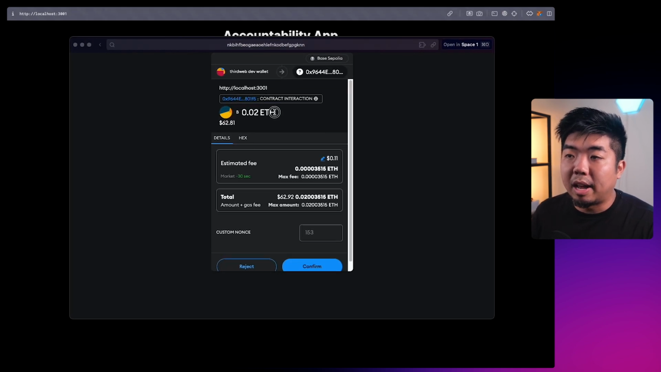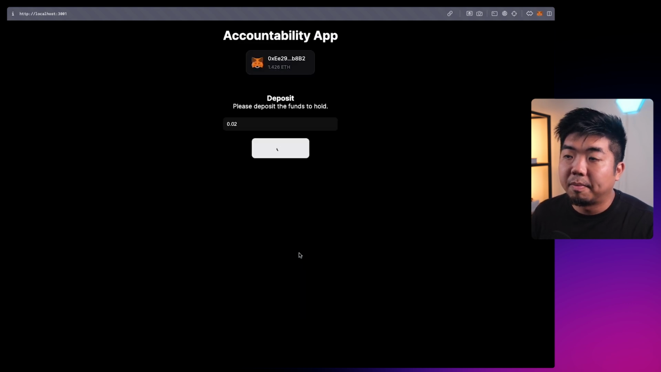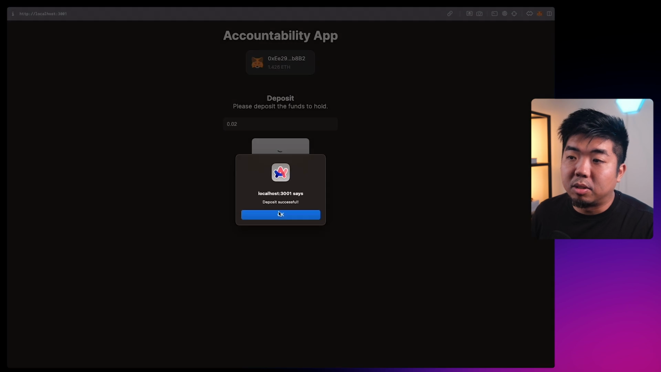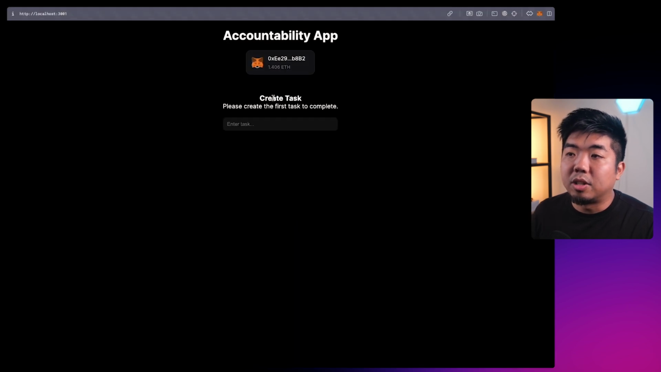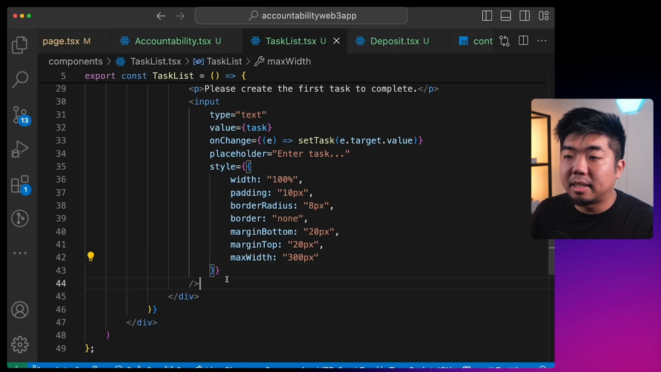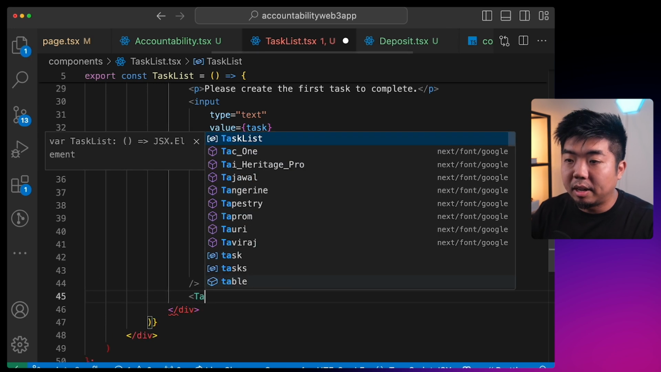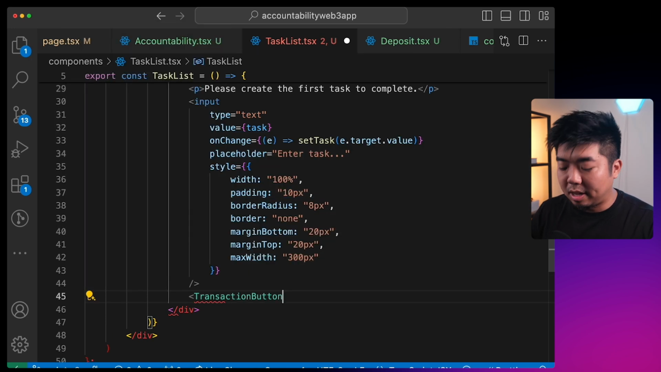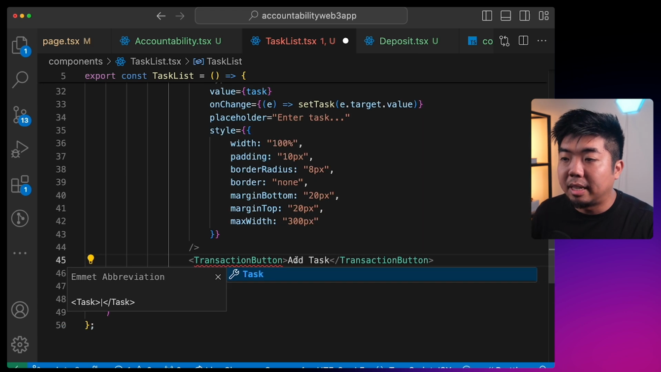You can see we are having a payable transaction sending 0.02 here. We'll hit confirm. Once we've sent the 0.02, you can see deposit was successful. We should now see our create task, creating the first task here. We can enter our task name, and then we should have a button here to create that first task. So let's create that button. Coming back here into our task list.tsx in the input, right under the input here, we're going to create the transaction button, and we're going to say add a task is going to be the name of the button here.